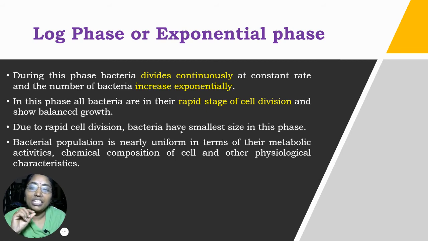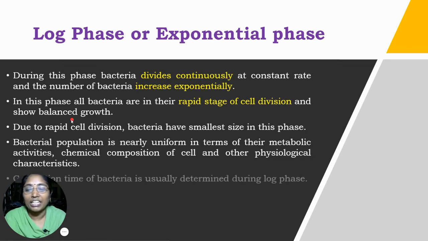The bacterial population is nearly uniform in terms of metabolic activities, chemical composition of the cell and other physiological characteristics. Whatever bacteria we transferred into the fresh medium, the whole population maintains uniformity in metabolic activities, chemical composition and physiological characteristics. That's why we use the word balanced growth: all the bacteria show balance.